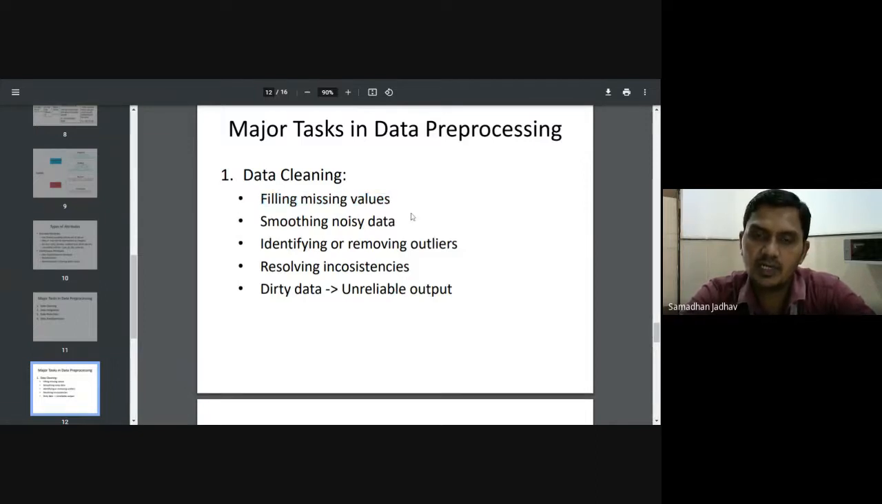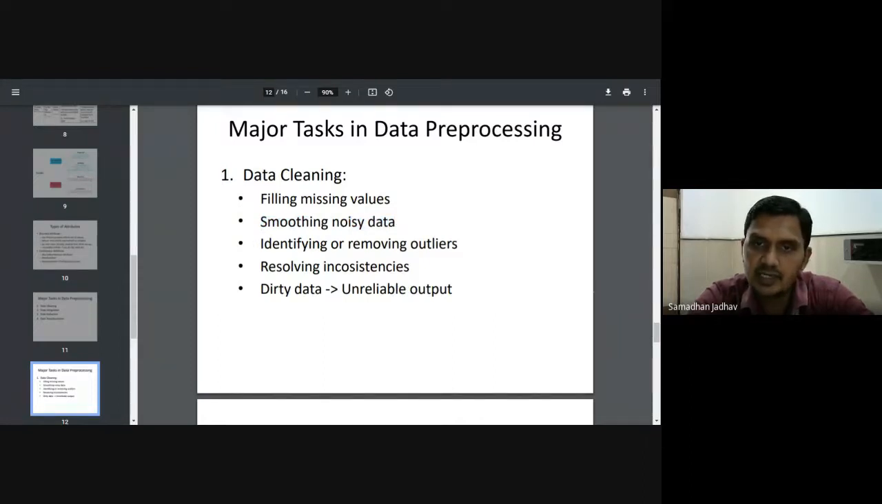Similarly, if wrong values are entered, that is called noisy data. We must smooth out this noisy data. How to smooth the noisy data, or how we can bring a value from a deviated value to an expected value, that is what smoothing the noisy data means. That we will also see when we see data cleaning in detail. There is a separate lecture on data cleaning which you can attend.